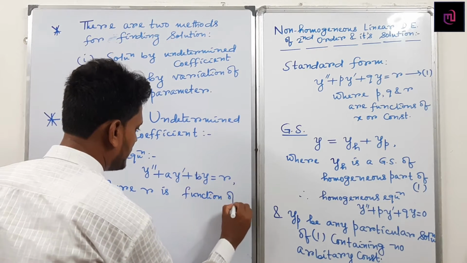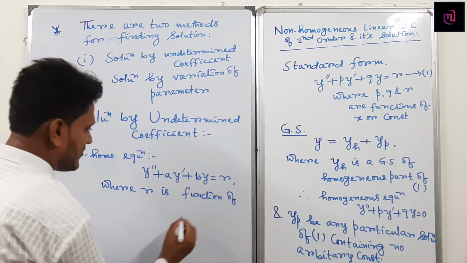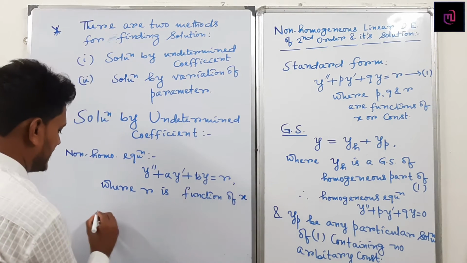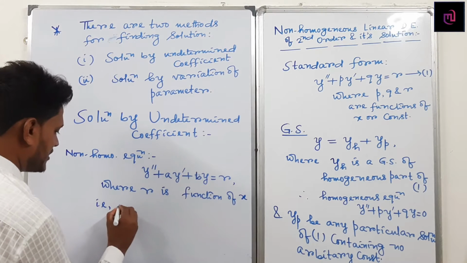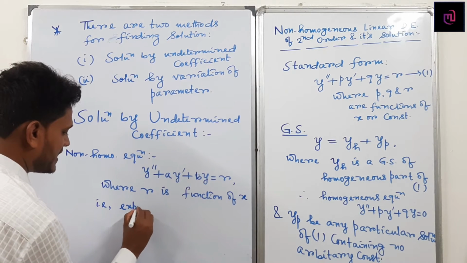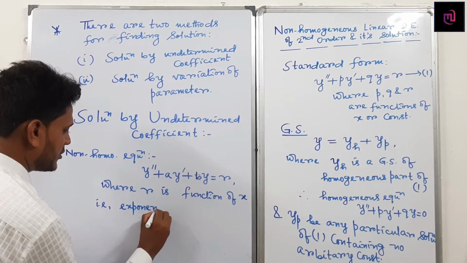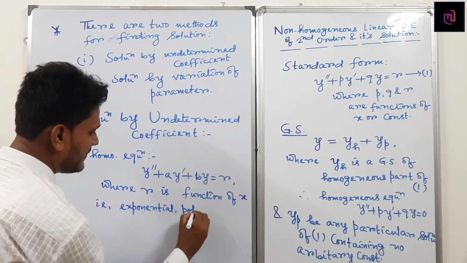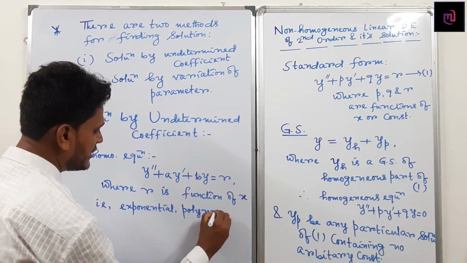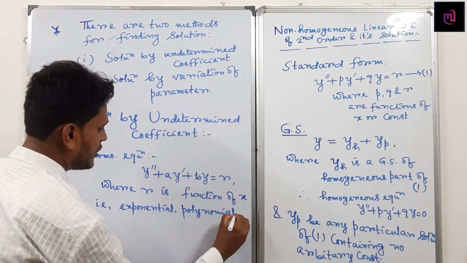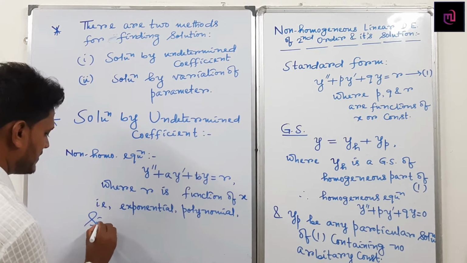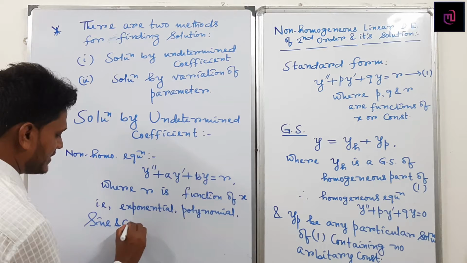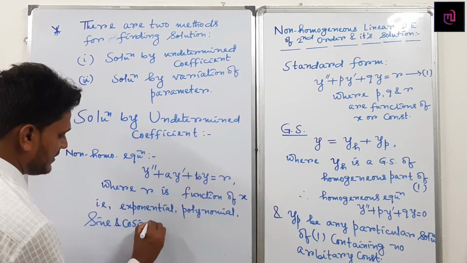R is a function of x, that is, either you can get an exponential function, or a polynomial function, or sine and cosine functions.